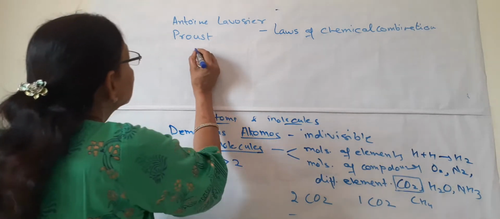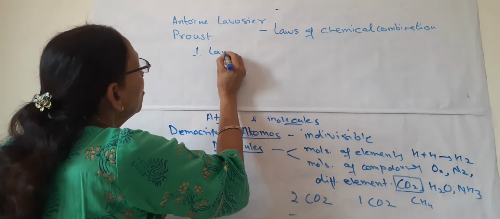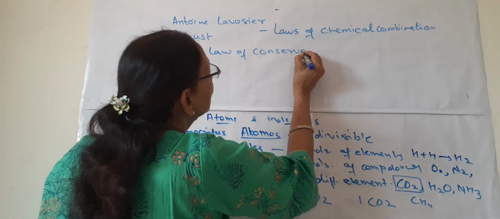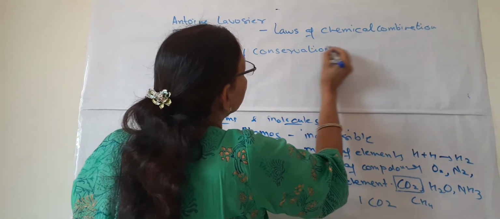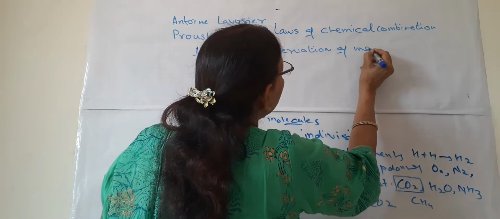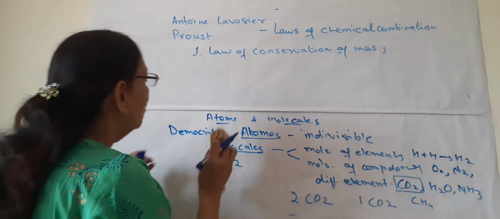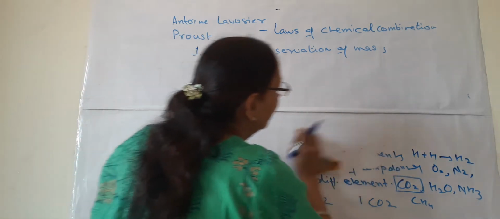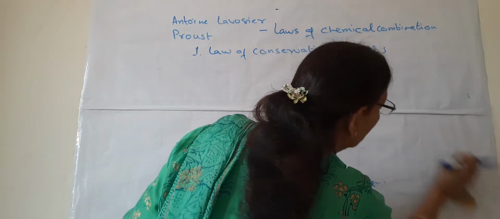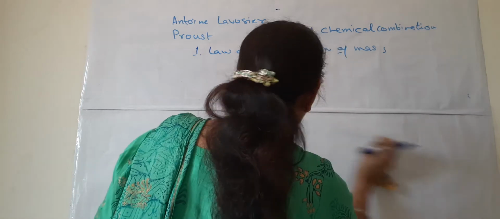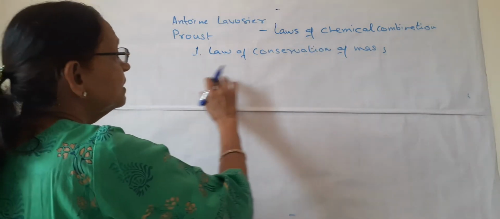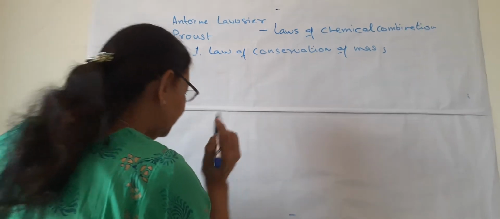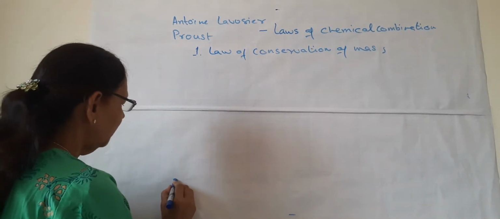And these laws, the first is the law of conservation of mass, and the second law is the law of constant proportion, or law of definite proportion, or law of definite composition. So the first is the law of conservation of mass. We will describe it first. I am writing the second law here.